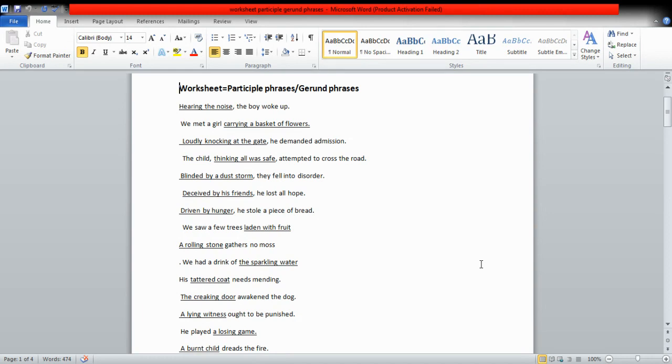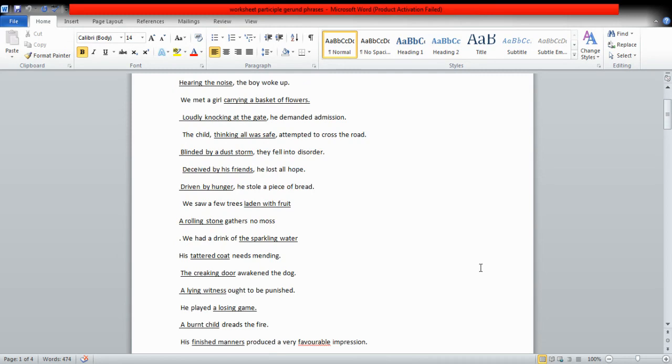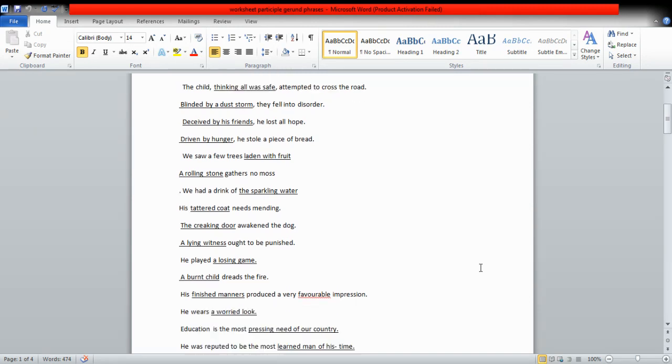Lying is acting as an adjective over here, and lying is also a present participle. So it is a participle phrase. He played a losing game. Again, it is a participle phrase. A burnt child dreads the fire. Burnt is acting as an adjective because it is describing the child. So it is a participle phrase.